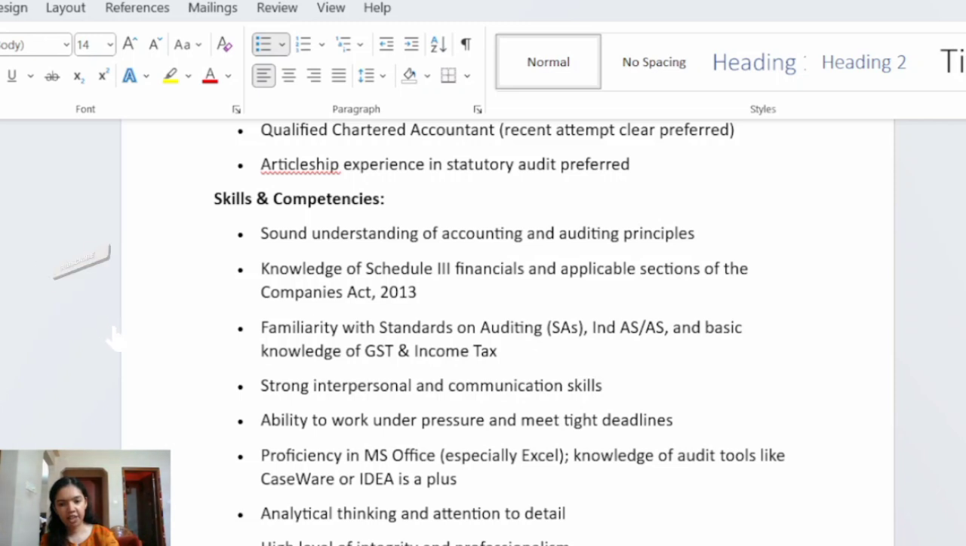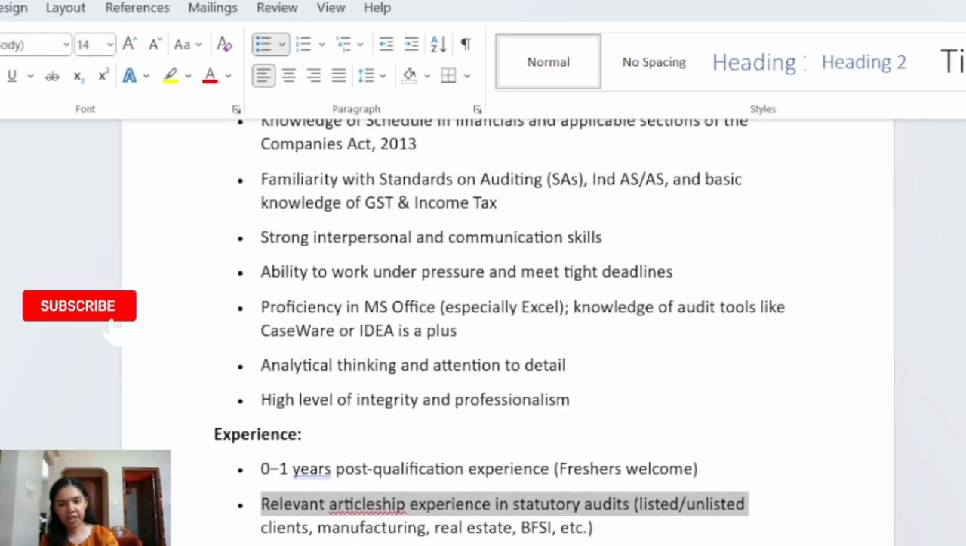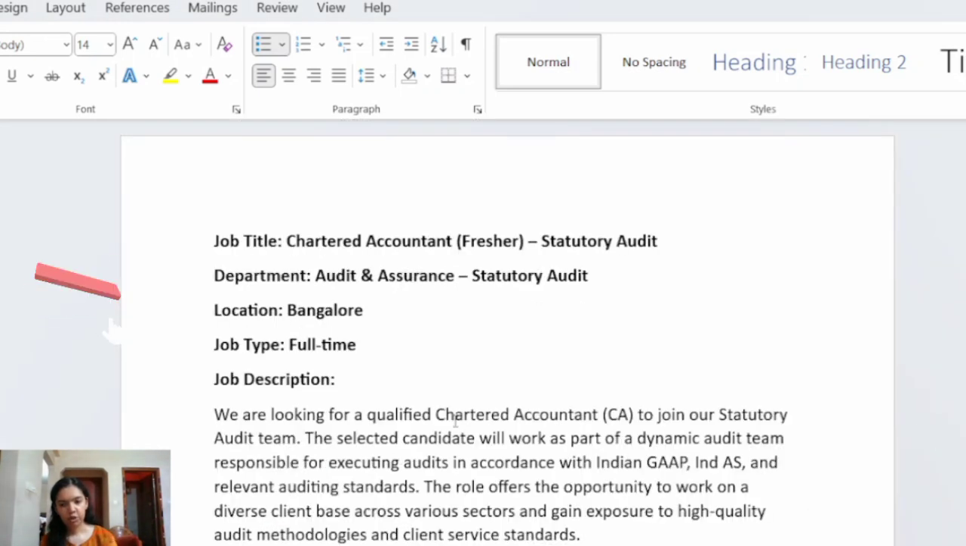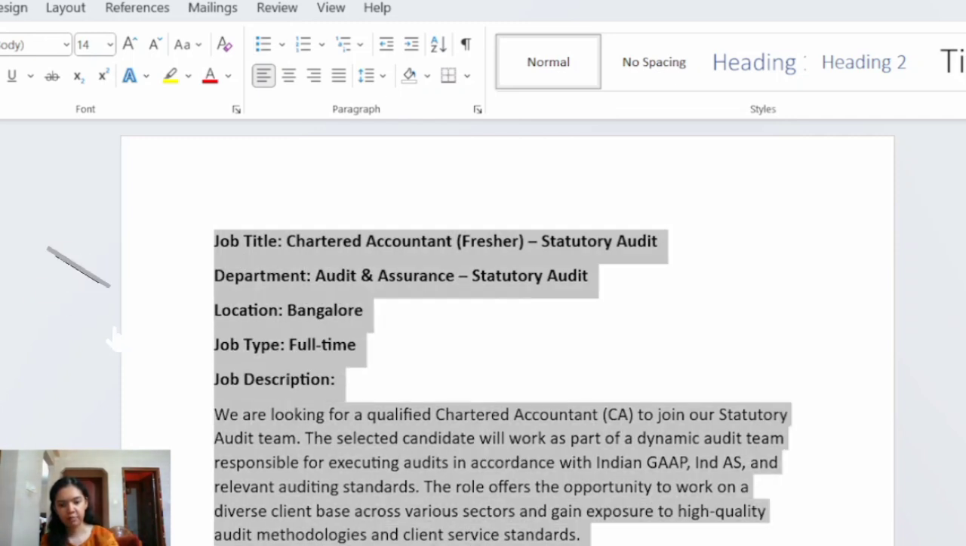Then next, relevant articleship experience in stat audit, including listed, unlisted clients, manufacturing, etc. So it is important to customize a resume based on the job description that we are applying for. So let's see how to prepare the content for our resume based on this job description.